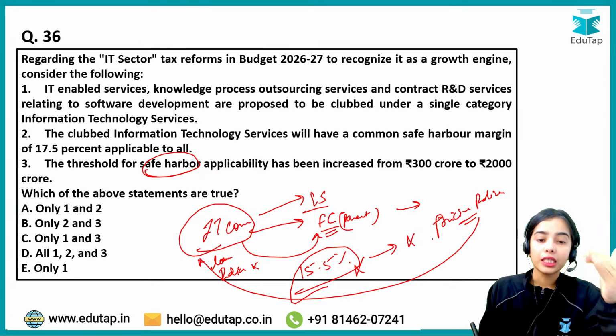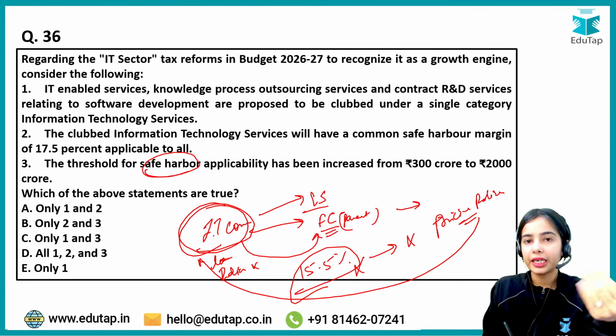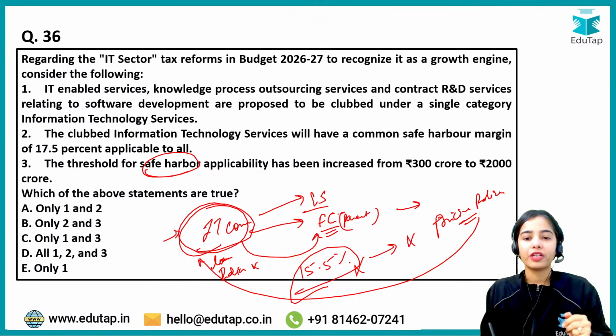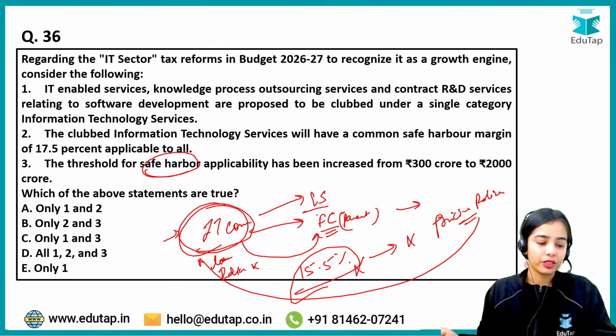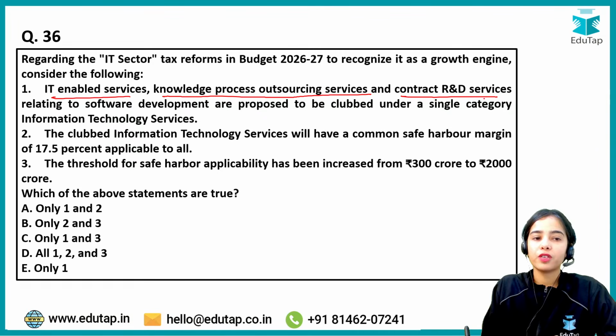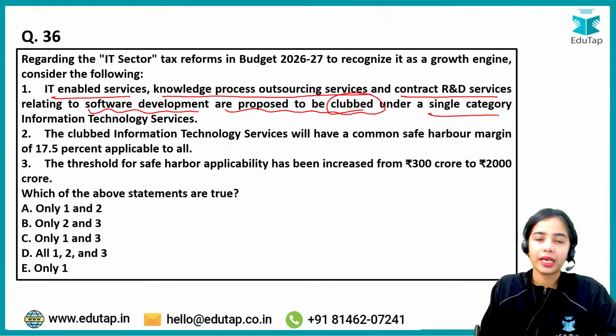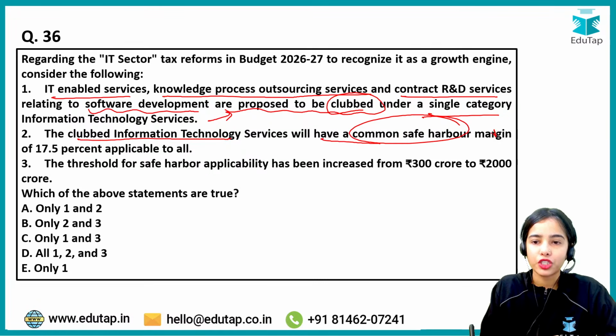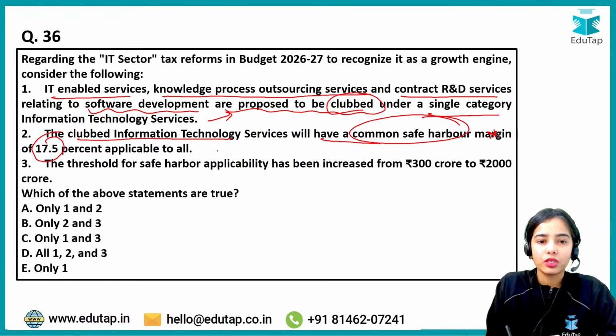In this case, an audit can happen on the IT company in India, on the grounds that you are not pricing your services correctly, just to benefit the foreign parent company. So basically IT enabled services, knowledge process outsourcing services, and contract research and development services relating to software development are proposed to be clubbed under a single category of information technology services. The clubbed information technology services will have a common safe harbor margin of 15.5%, applicable to all.